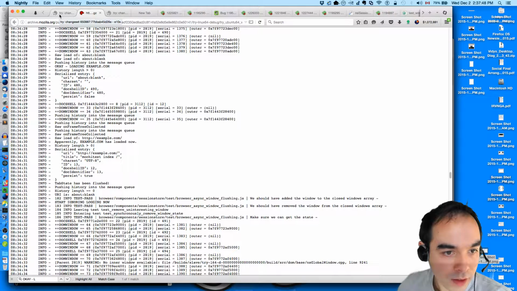On frame tree collected, then we push history into the message queue. So we put the serialized entry into the message queue.